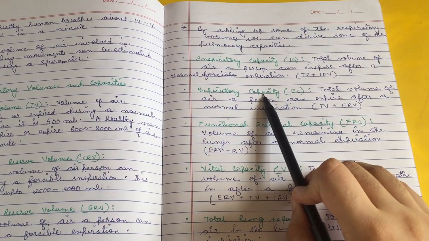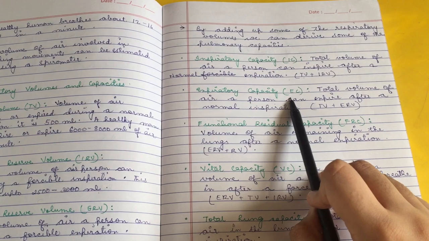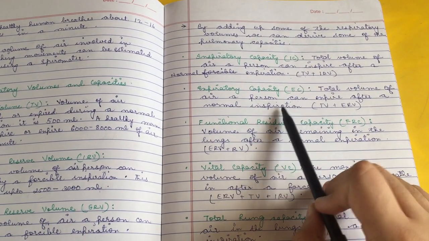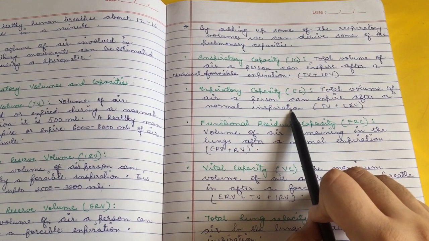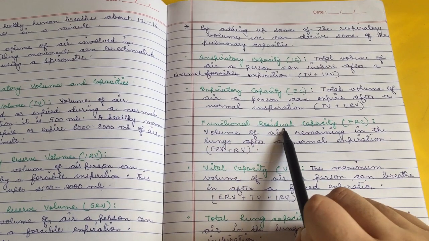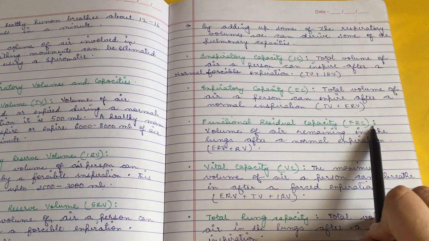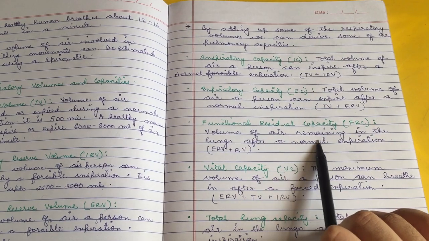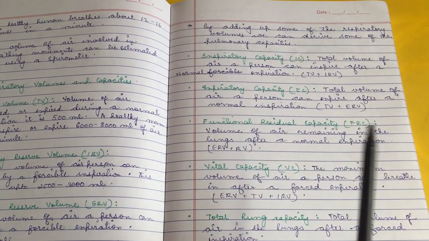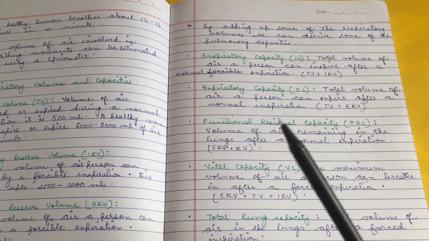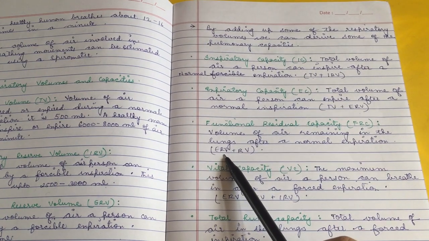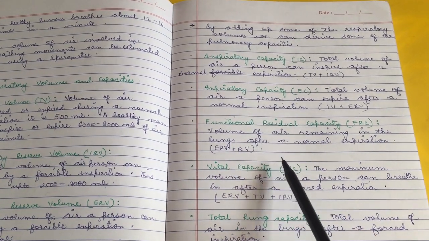Next comes the expiratory capacity. What is the expiratory capacity? It is the total volume of air a person can expire after a normal inspiration, that is TV plus ERV. The next one is functional residual capacity, FRC. It is the volume of air remaining in the lungs after a normal expiration, not after a forcible expiration. So that is ERV, that is expiratory reserve volume, plus residual volume.